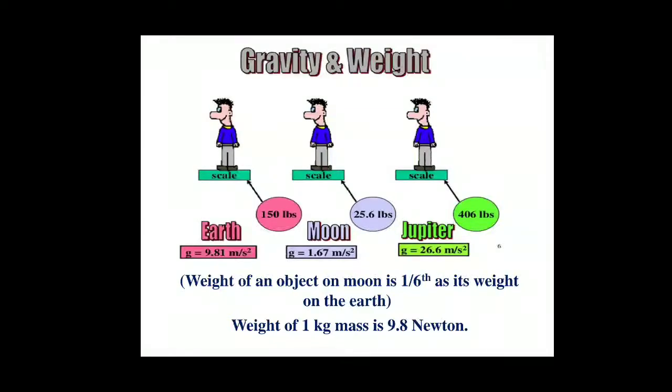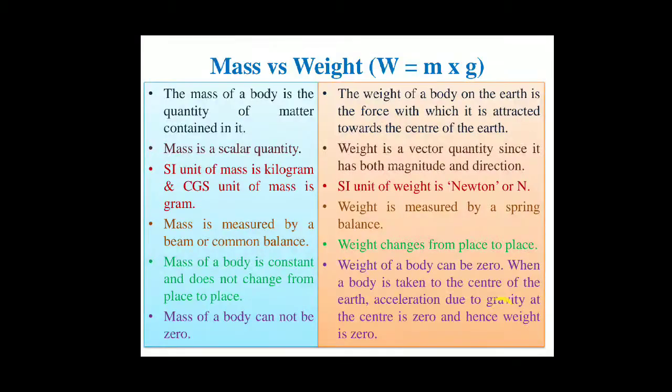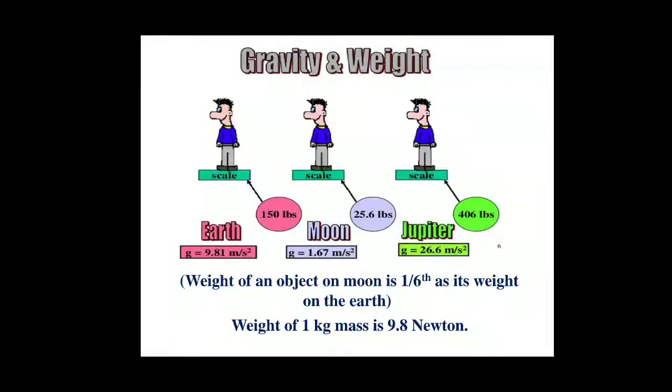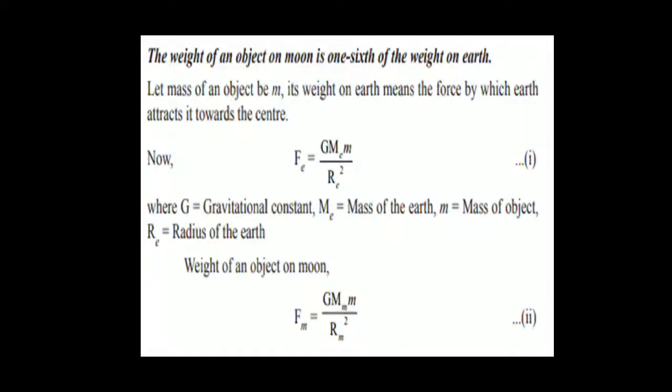Now let us derive a relationship showing the acceleration due to gravity between earth and moon. As acceleration due to gravity on the moon is 1/6, the weight of an object on the moon is 1/6 of its weight on earth. So let us derive it mathematically. The weight of an object on the moon is 1/6 of its weight on earth. Let the mass of the object be m. Its weight on earth means the force by which earth attracts it towards the center.